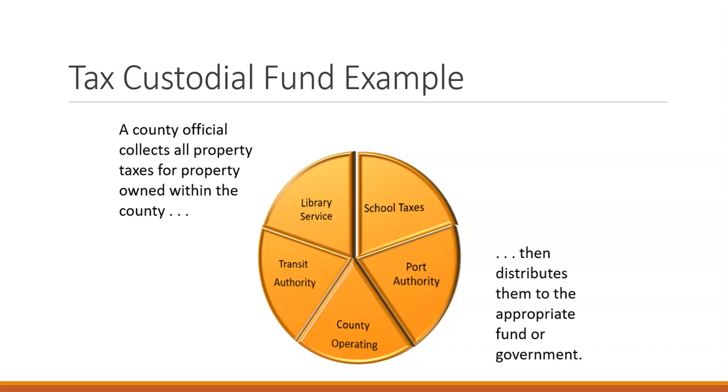They collect all the property taxes and then distribute it out to the school, to library services, to transit, port, county operating. They would also be responsible for distributing it to each individual city government or municipal government within the county. The county collects all of the taxes, but they don't actually have ownership or spending of them, and they just use this account for collection and distribution.